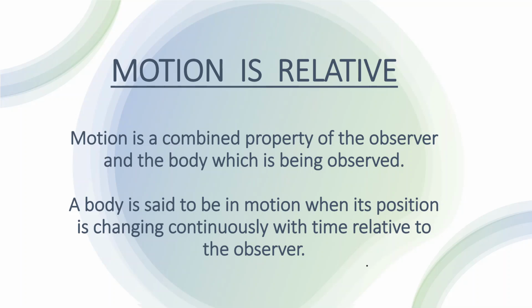Motion is a combined property of the observer and the body which is being observed. A body is said to be in motion when its position is changing continuously with time relative to the observer.